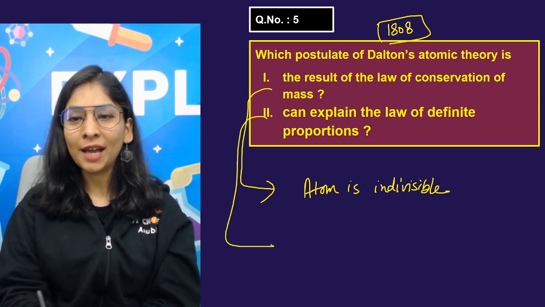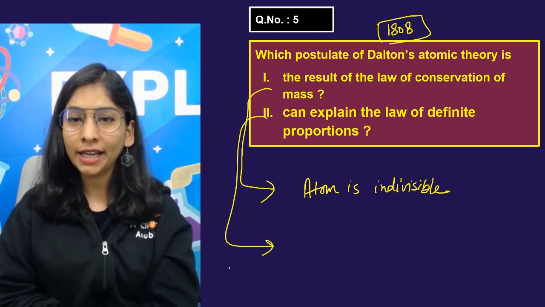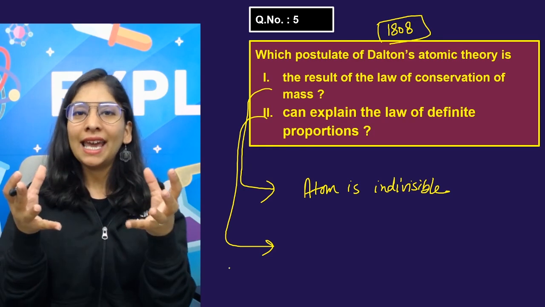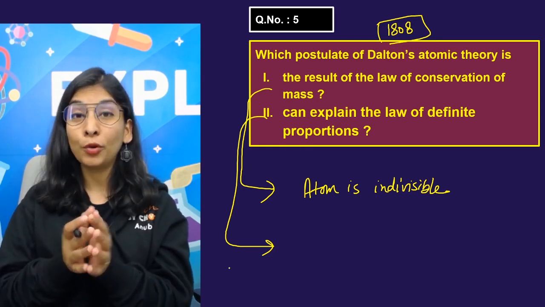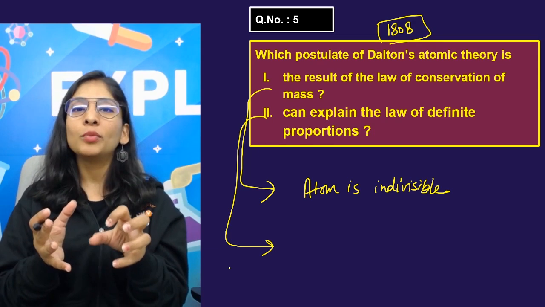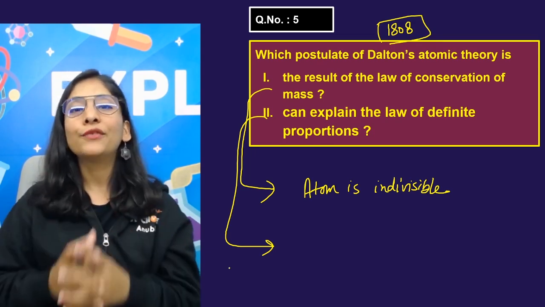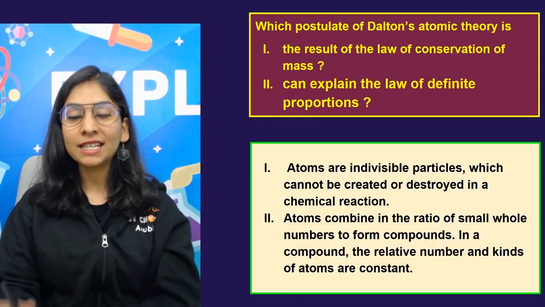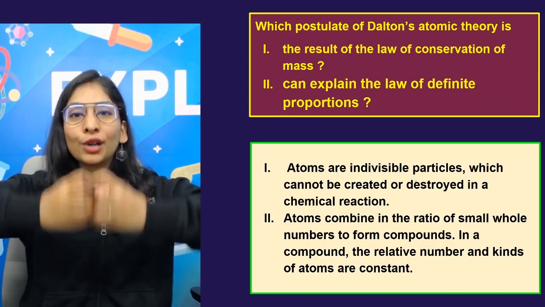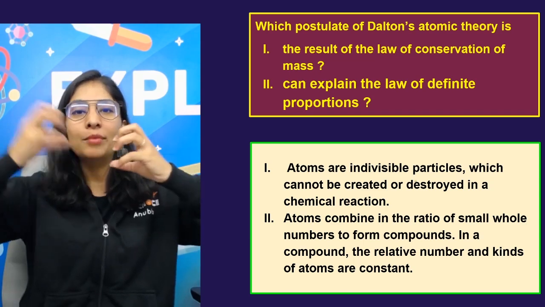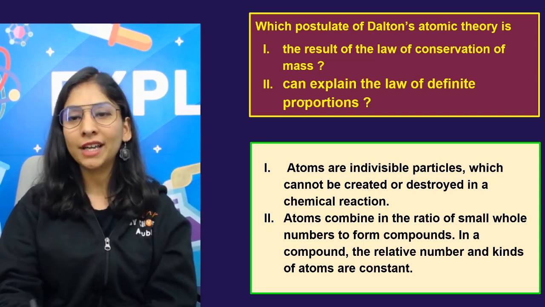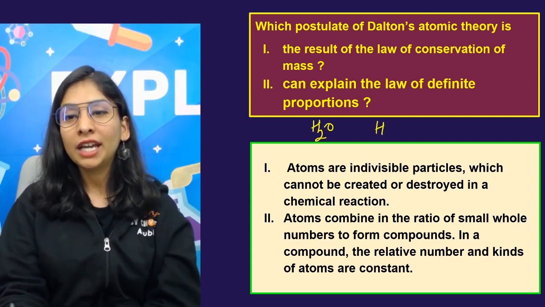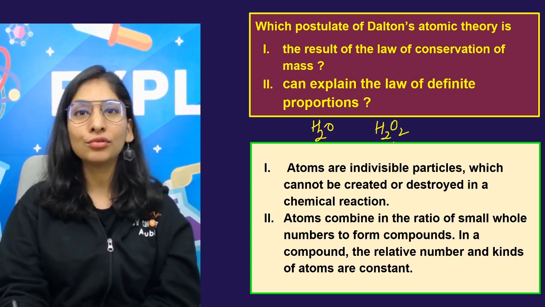And apart from that, if I move to the second topic, which can explain the law of definite proportion, he also included this point: in a substance, elements are going to add in a simple whole number ratio. The kinds of atoms are always fixed and are going to add in a fixed proportion as well. For better clarity, I'll show you the answer written also. Look at this: atoms combine in the ratio of small whole numbers to give you compounds. And in a compound, the number of atoms that are added is always fixed. Just like in H2O, 2 hydrogen, 1 oxygen, because if you change the ratio, it might be some other substance, just like H2O2, hydrogen peroxide.